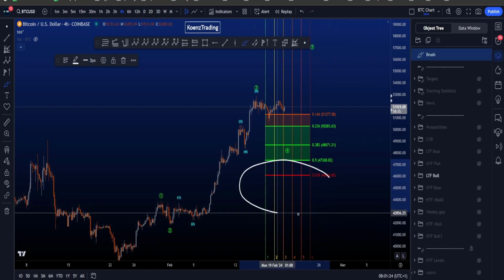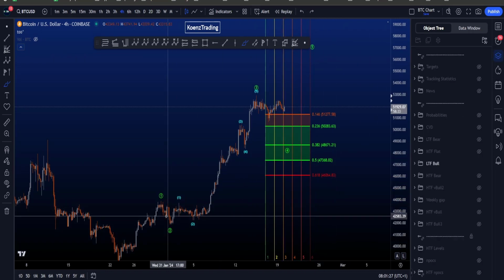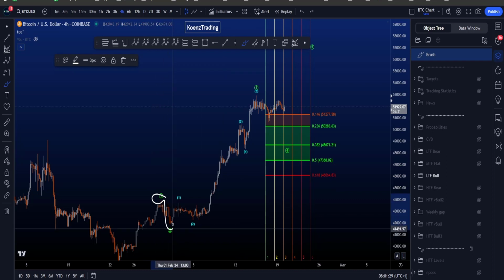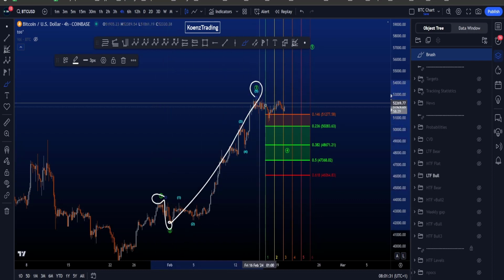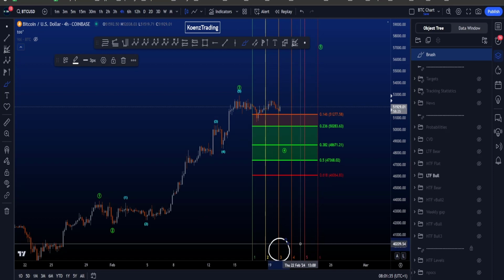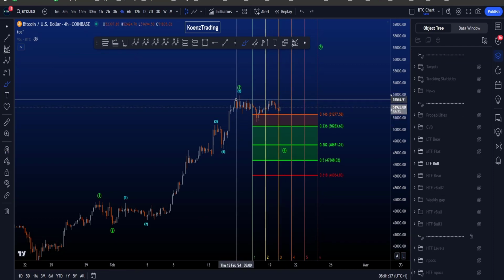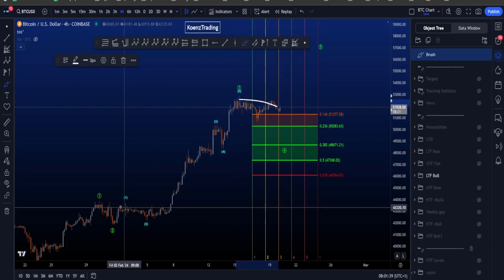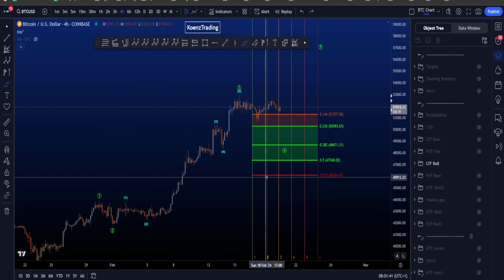Also important is Fib time. Over here, the vertical lines are Fib times taken from the high to the low of 2 and put on top of the high of this wave 3. You can see that price is now ranging behind the 3 Fib time, meaning that this structure over here is 3 times longer than wave 2 at the moment.